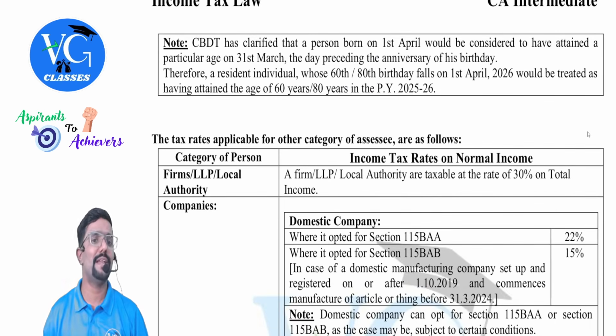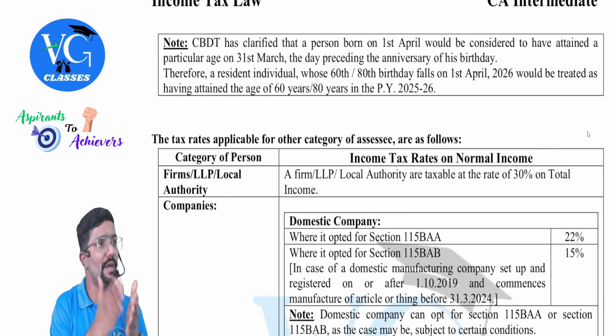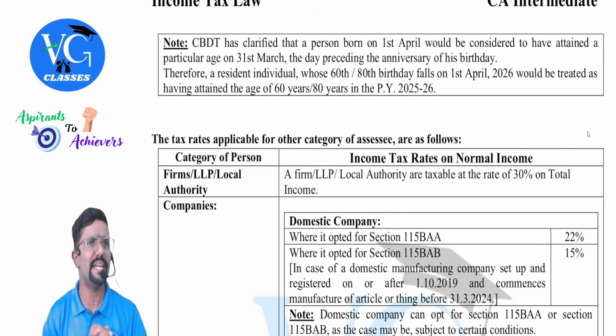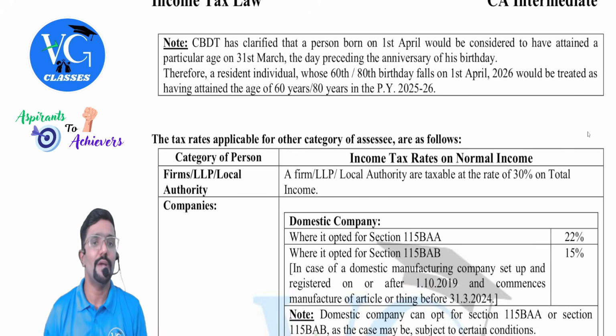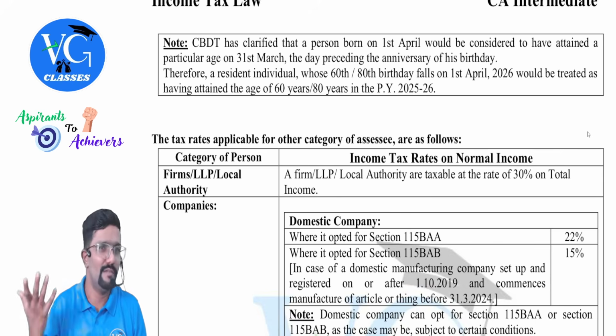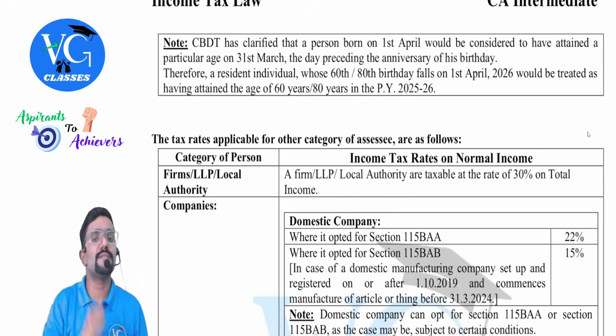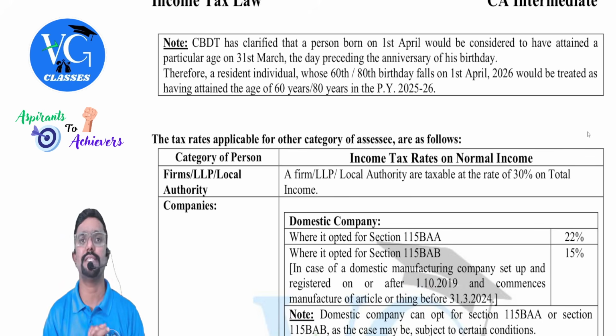So that is CBDT clarification, which I already told you. Note, CBDT has clarified that a person born on 1st April would be considered to have attained a particular age on 31st March of the previous year itself. Therefore, a resident individual whose 60th or 80th birthday, very rare case, falls on 1st April 2026, which is our assessment year, would be treated as having attained the age of 60 or 80 during the previous year itself.